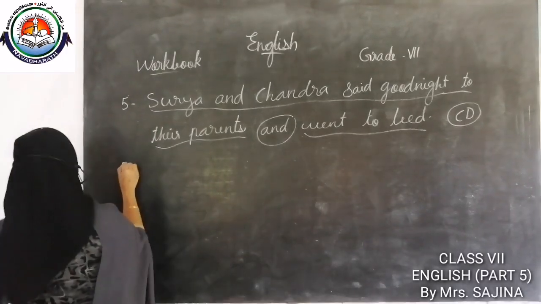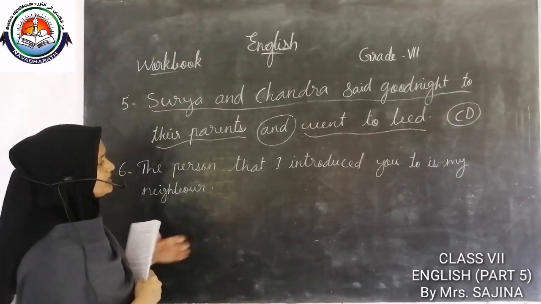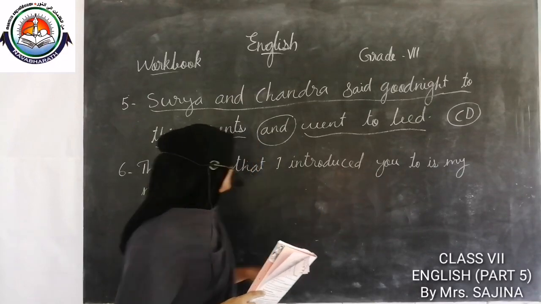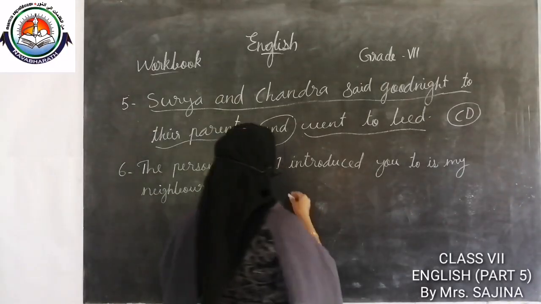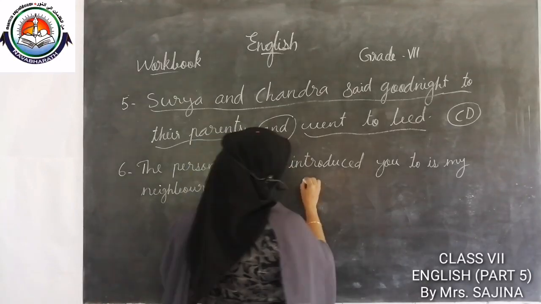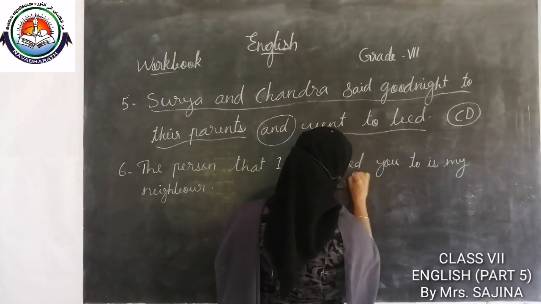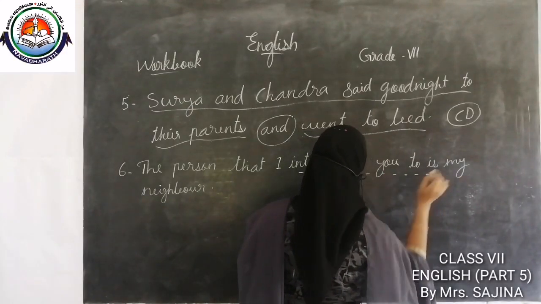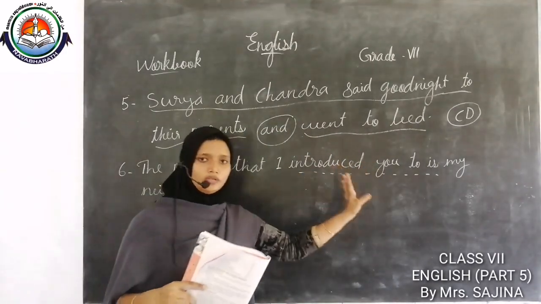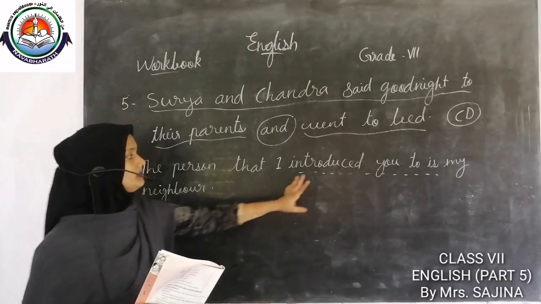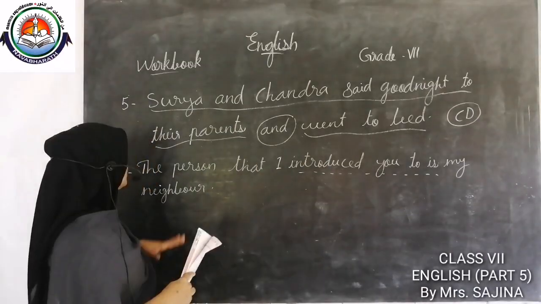Then sixth one, the person that I introduced you to is my neighbor. Here we can see only one finite verb, introduced, or introduced you to is. That is the only finite verb we can see in this sentence.